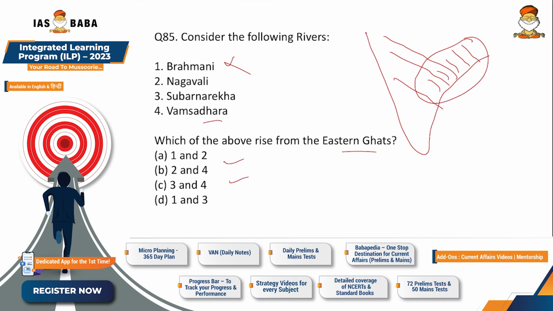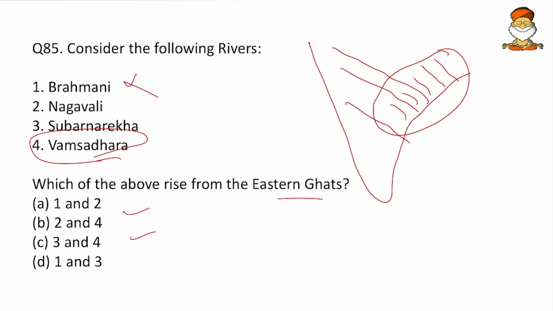And friends, if you have analyzed the previous year questions, Vamshadhara was asked in 2015. It is our duty to analyze the papers, and we know that Vamshadhara is a small river and it flows only up to this much. That means it takes birth in the Eastern Ghats. So 4 will be correct, but anyhow 4 is present in both of them. Luck didn't favor us.